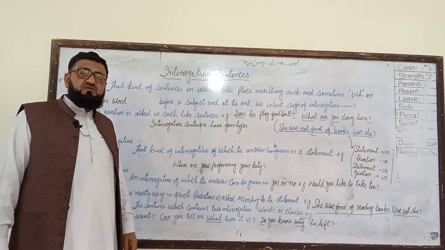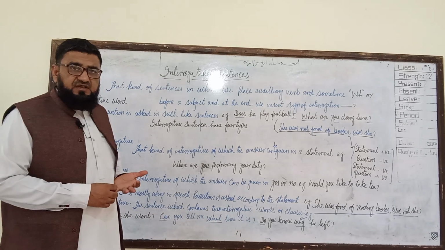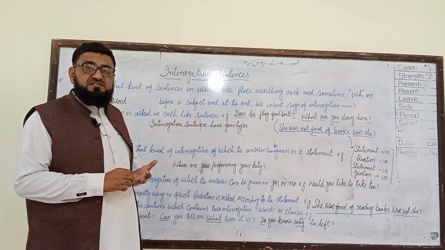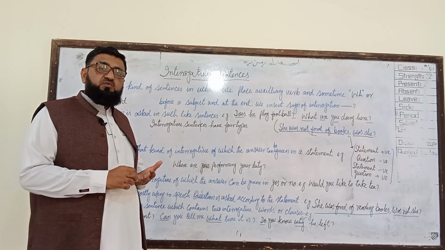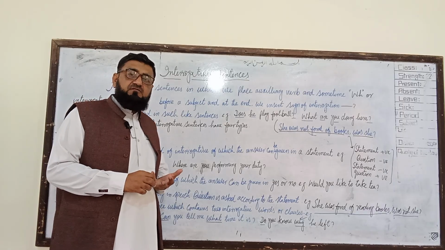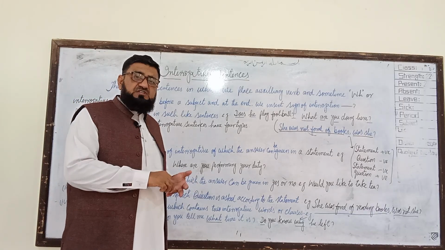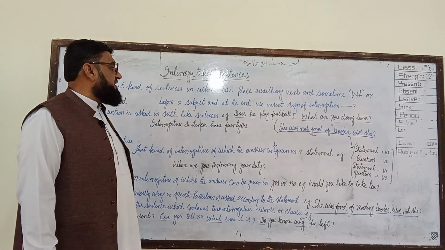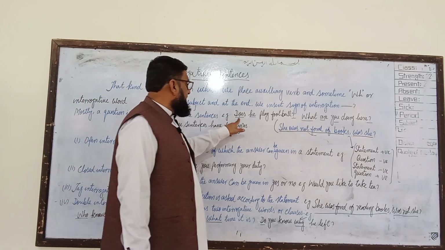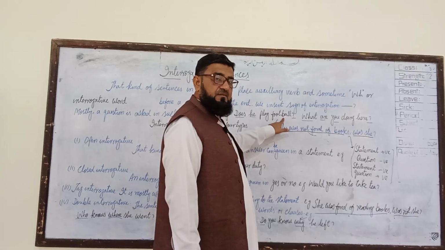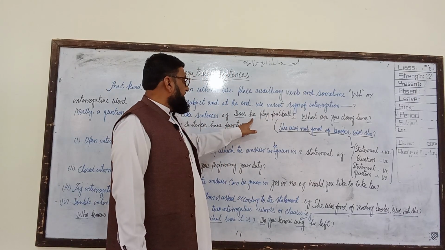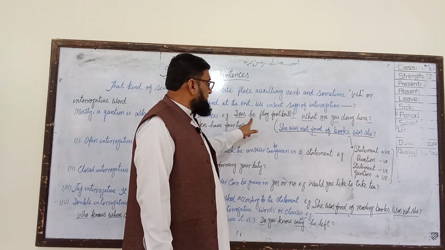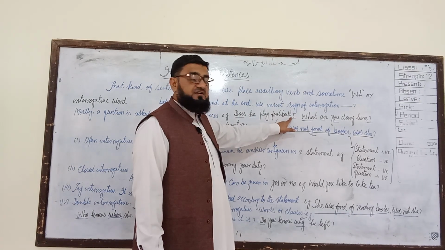So what is an interrogative sentence? One in which an auxiliary will be placed before the subject. Sometimes a WH word, which, why, what, how, will be placed before the subject along with an auxiliary. Such kinds of sentences we will call interrogative sentences. For example, does he play football? So does is the auxiliary, he is the subject. The auxiliary comes before the subject, and at the end there is a sign of interrogation.